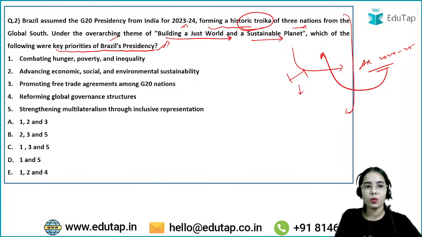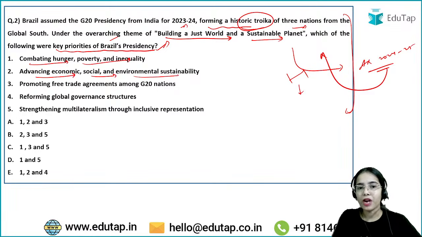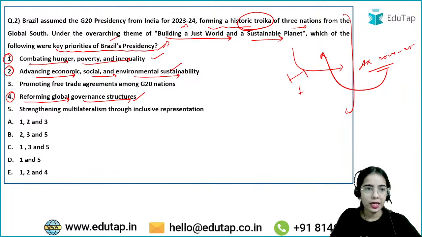So the first is combating hunger, poverty and inequality. Second was advancing economic, social and environmental sustainability, and the third was reforming the global governance structures. So actually first, second and fourth, these are the 3 key priorities of Brazil's presidency. So here the answer is 1, 2 and 4, that is E. Yes, very good Guru Raja, very good Meher.